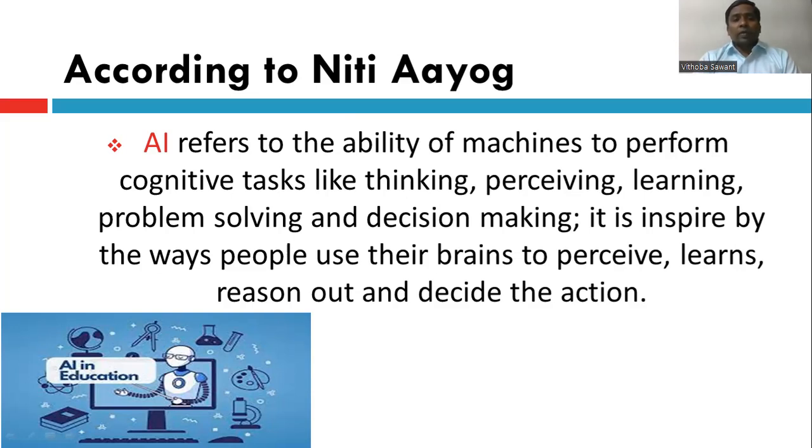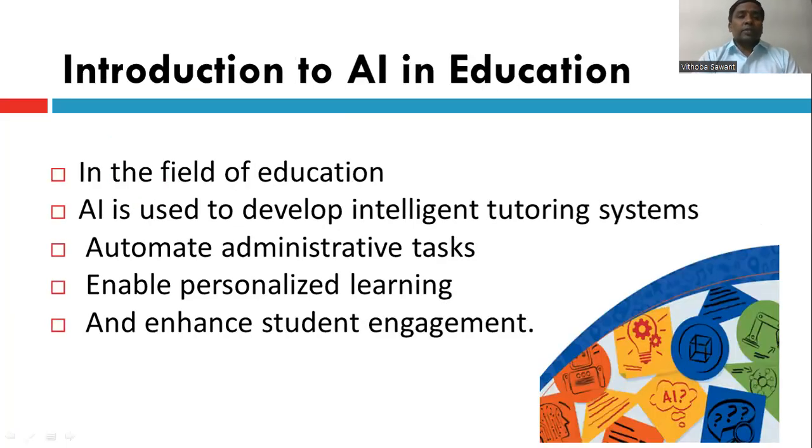When we talk about artificial intelligence, it helps us to think out of the box. It helps us to solve our problems and decide which types of decisions we have to take. Easily they will guide us and we can solve our problems through artificial intelligence. Now we'll come to the introduction to artificial intelligence in education.